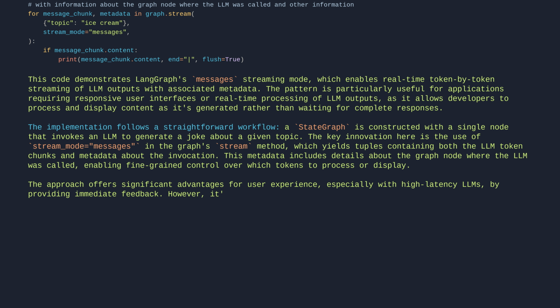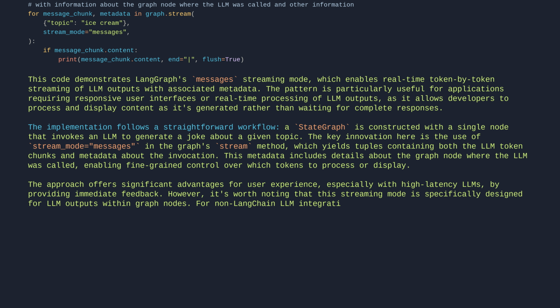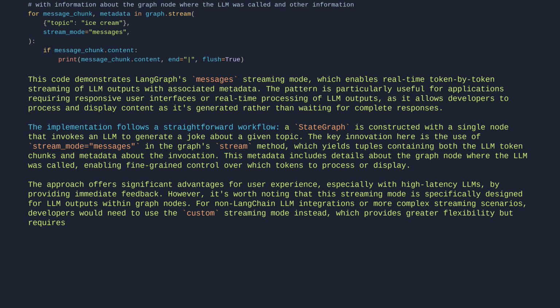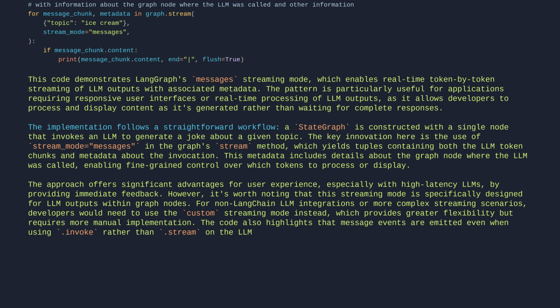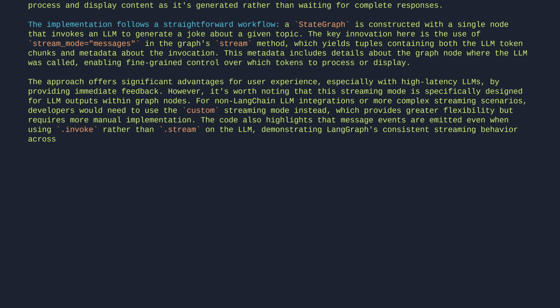However, it's worth noting that this streaming mode is specifically designed for LLM outputs within graph nodes. For non-LangChain LLM integrations or more complex streaming scenarios, developers would need to use the custom streaming mode instead, which provides greater flexibility but requires more manual implementation. The code also highlights that message events are emitted even when using invoke rather than stream on the LLM, demonstrating LangGraph's consistent streaming behavior across different invocation methods. Let's break it down.